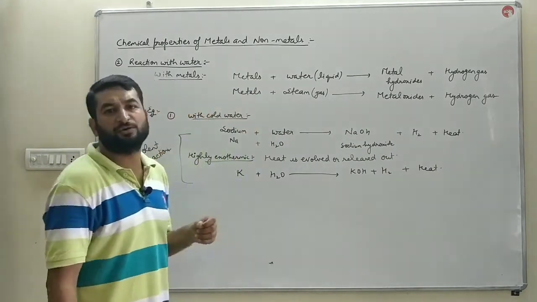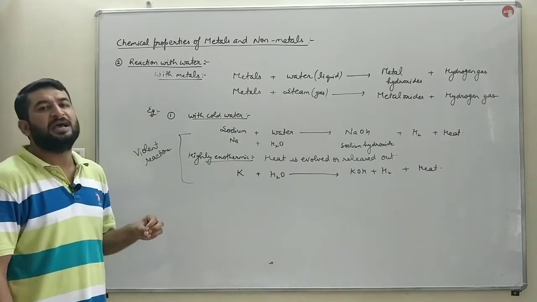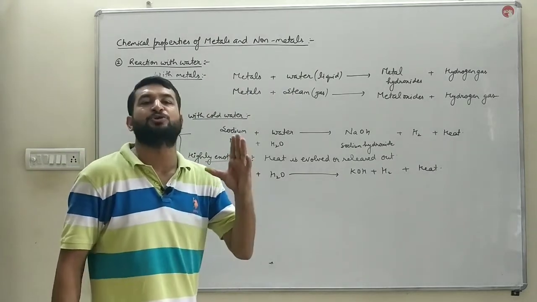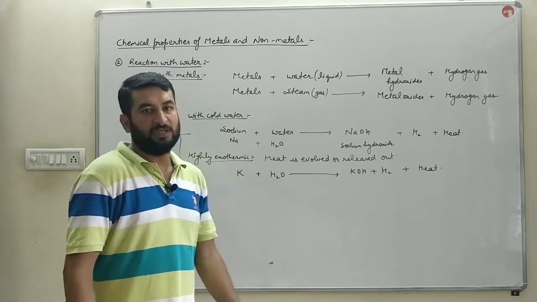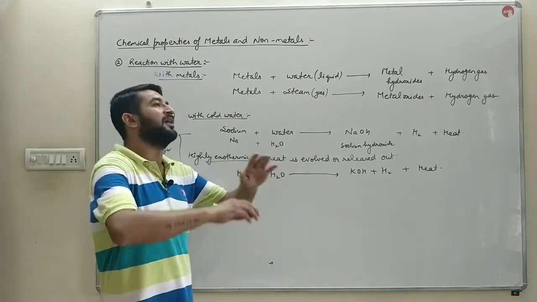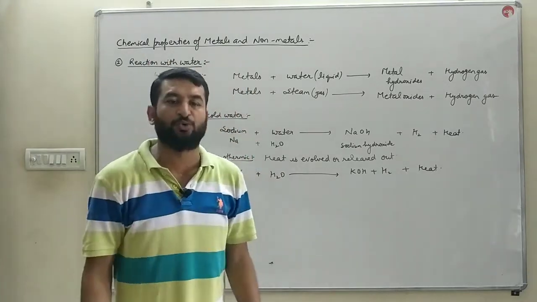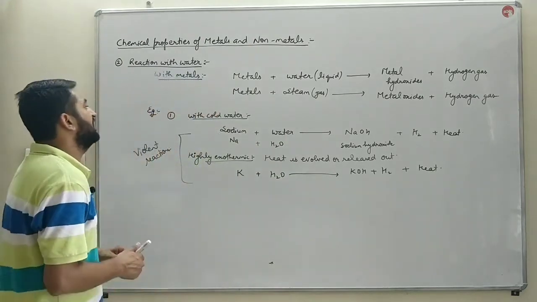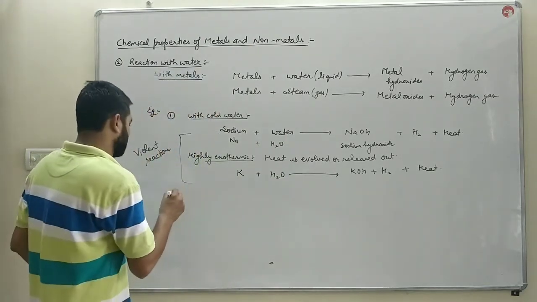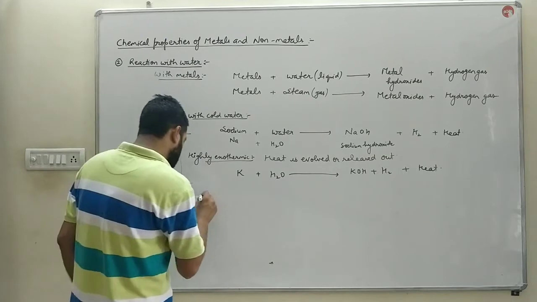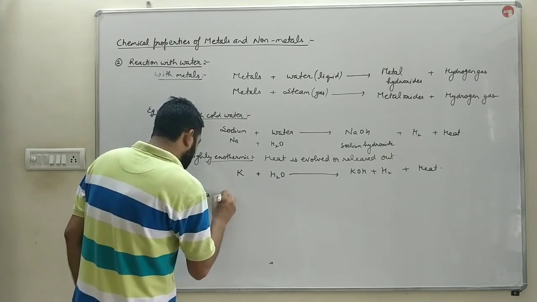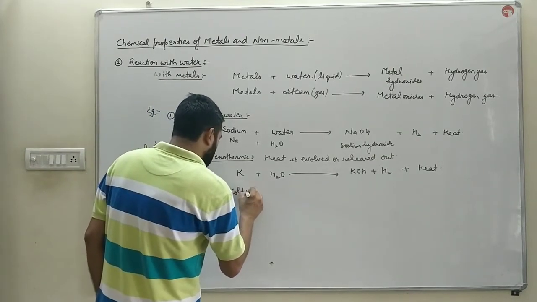Due to that heat, hydrogen will start to burn, and when hydrogen burns, it produces a pop sound. Those pop sounds will be heard as a large explosion due to the fast rate of this reaction. Second, calcium also reacts with cold water.